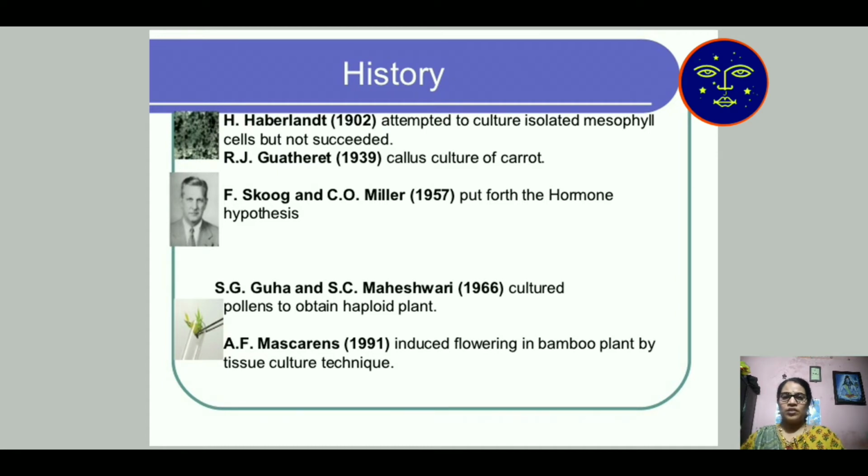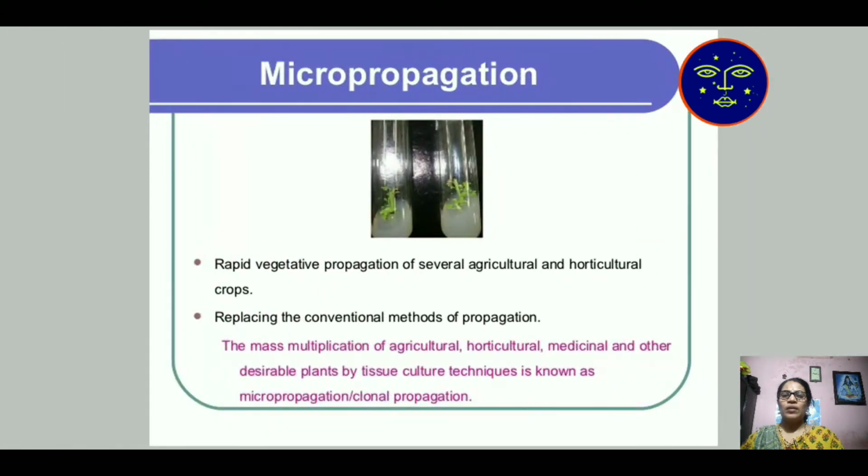Guha and Maheshwari cultured pollen to obtain haploid plant. Pollen is present inside the anther, and that pollen gives the haploid plant. Then Mascarenhas induced flowering in bamboo plant by tissue culture technology in 1991.